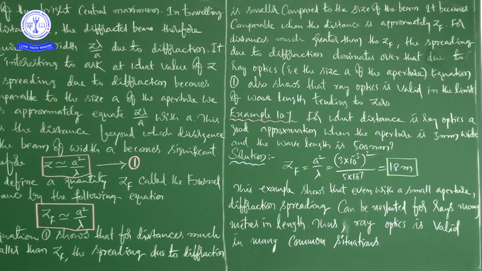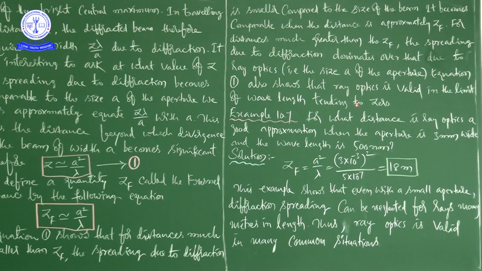The spreading is comparable to the size of the beam when the distance is equal to the Fresnel distance. When the distance is greater than the Fresnel distance, the spreading due to diffraction dominates over that due to ray optics. These three points are the conclusion regarding this topic.